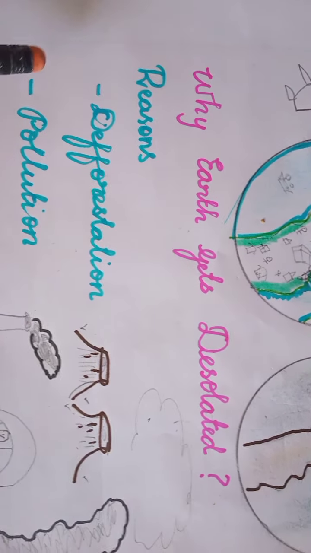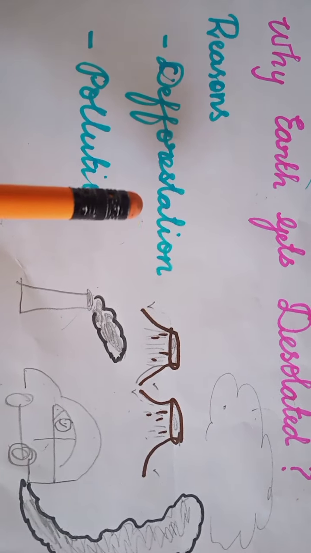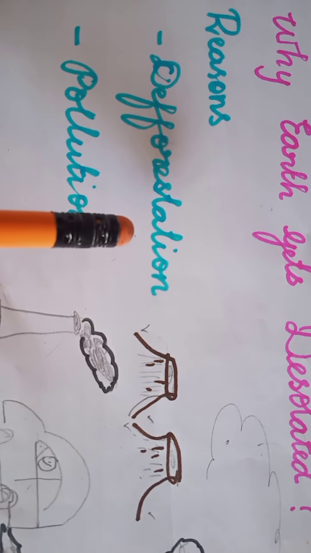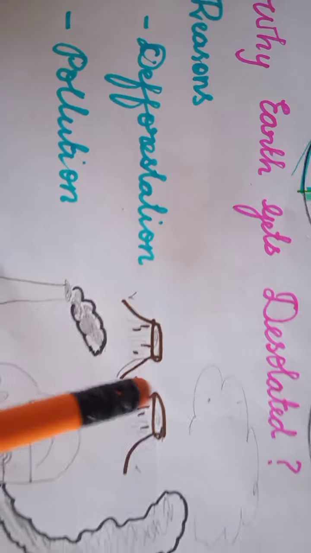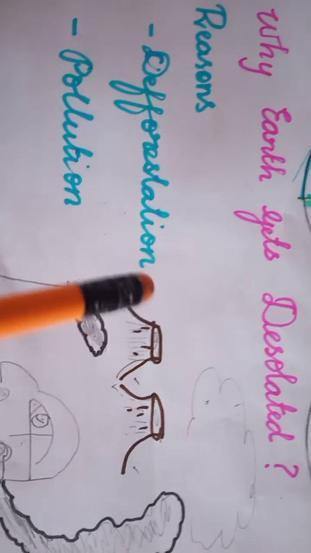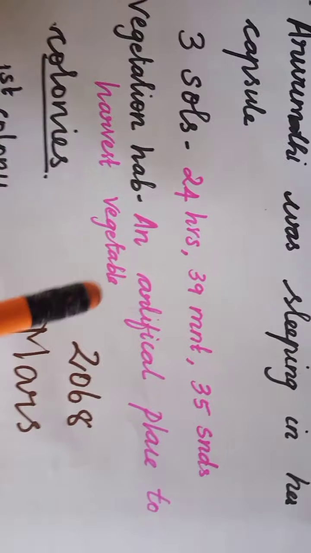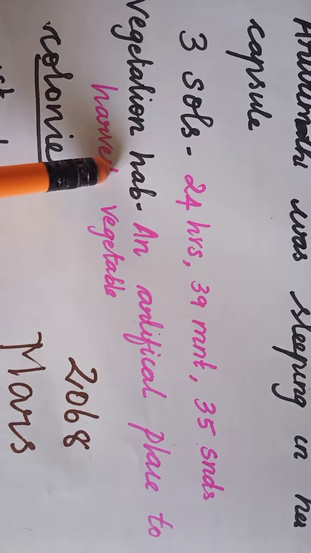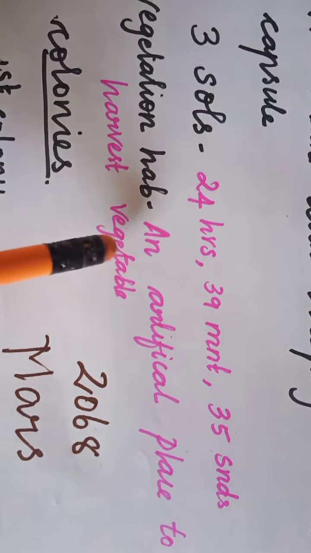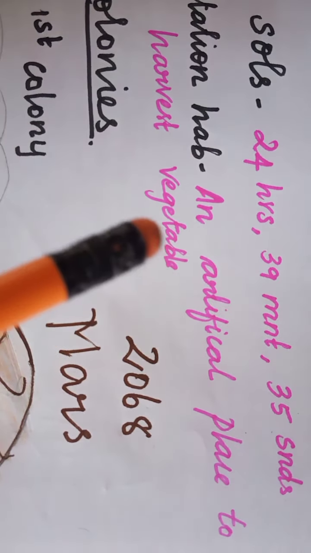Second, deforestation. See the spelling, D-E-F-O-R-E-S-T-A-T-I-O-N. Deforestation means cutting of trees. Next, vegetation hub. What is a vegetation hub? Vegetation hub means an artificial place to harvest vegetables.